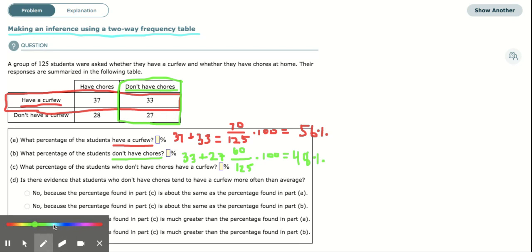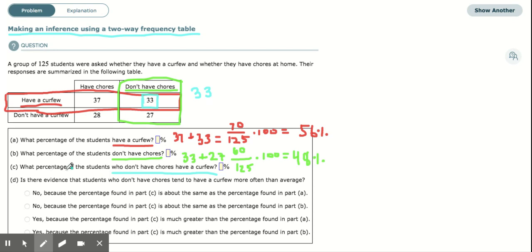Now this next question is asking us what percentage of the students who don't have chores have a curfew? So this is actually asking us to look at both variables on the frequency table. Don't have chores is this column, and then have a curfew is this row. So don't have chores, have a curfew is just this value right here, right? So 33 of them. Now here's the other tricky part.